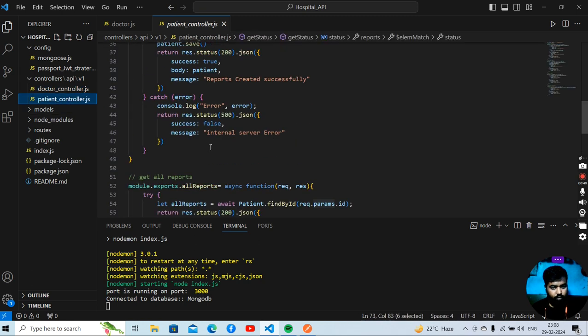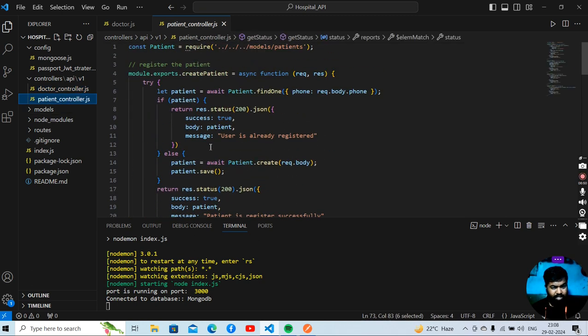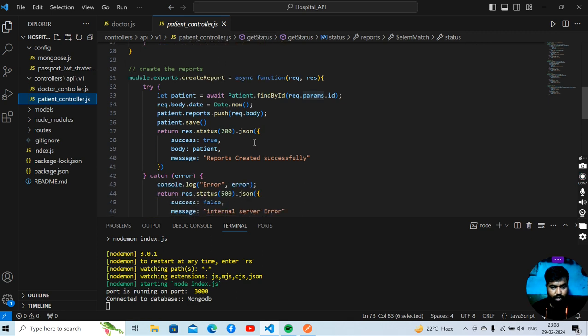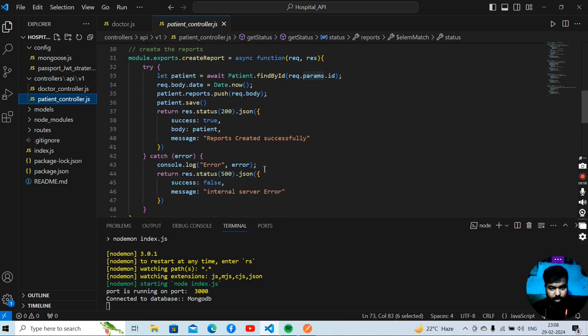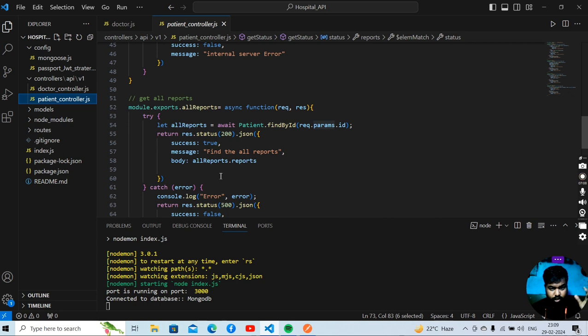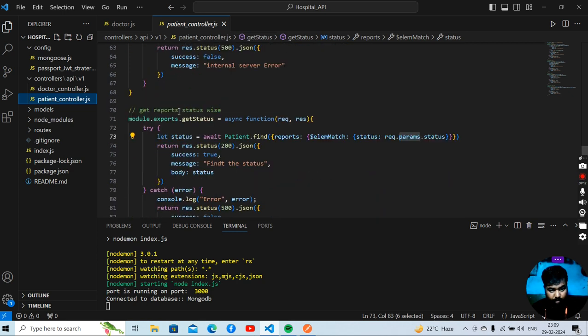This is the patient controller. All the patient related code I have written here. So here basically I register the patient, create the patient. Here I am creating the report of the patient. Here I am getting all the reports patient wise, and here I am getting all the reports status wise.